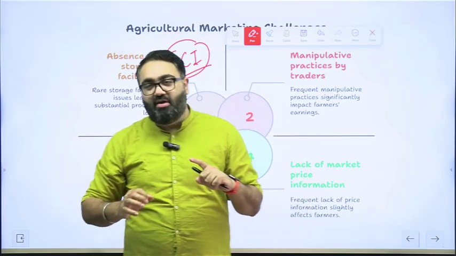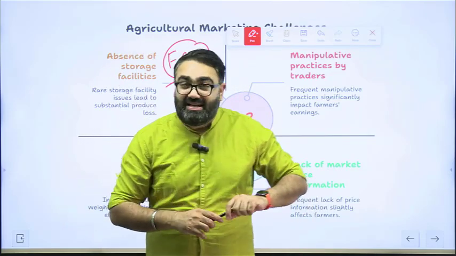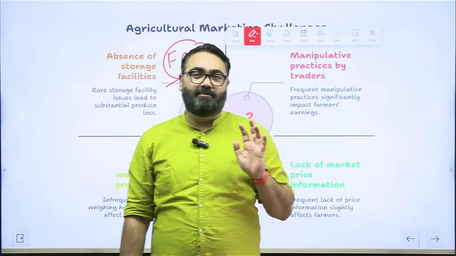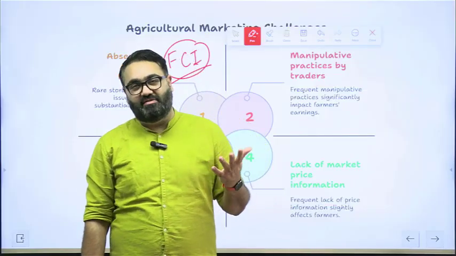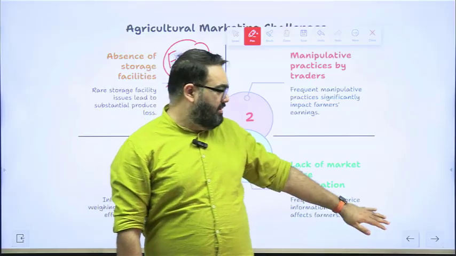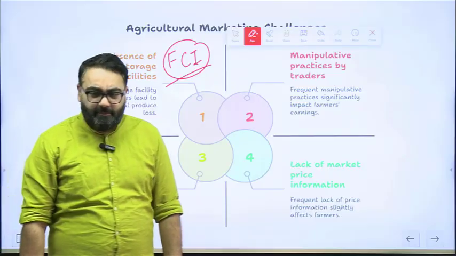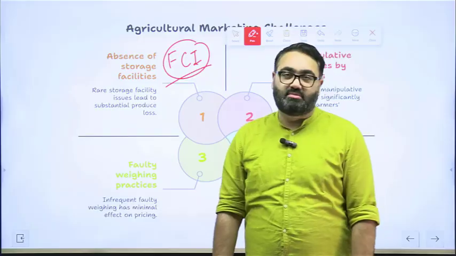So they know for a fact that the farmers are under pressure, that once they have brought their produce to the market, they have to sell it. And this is where the buyers start to pressurize the farmers and try to bring the cost down. Then there is the lack of market price information. A lot of farmers would not know what exactly is an ideal price for their produce.